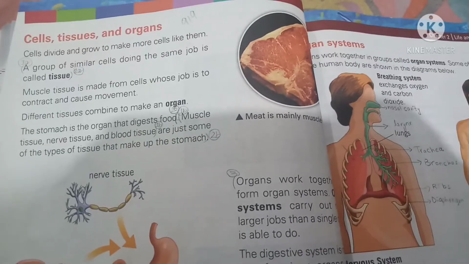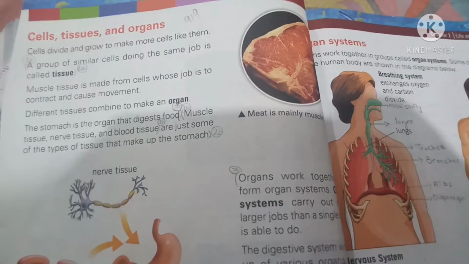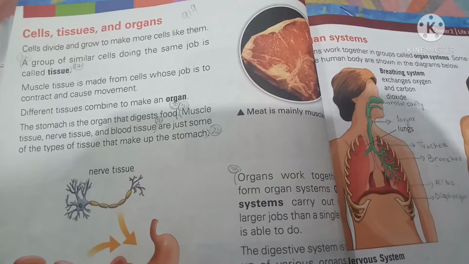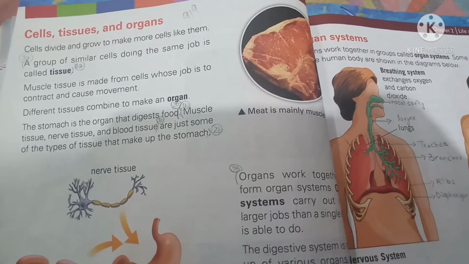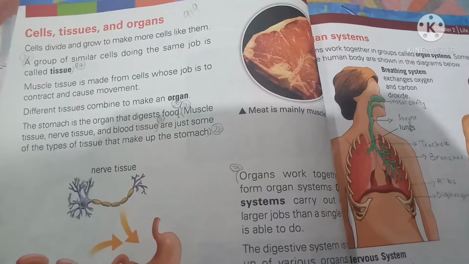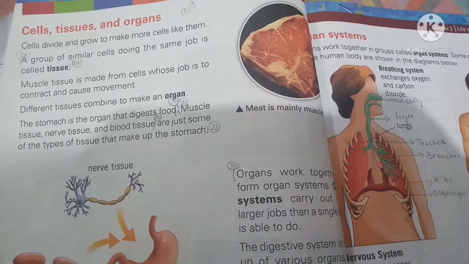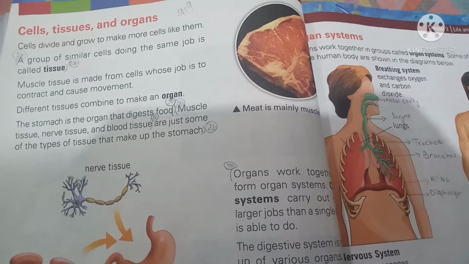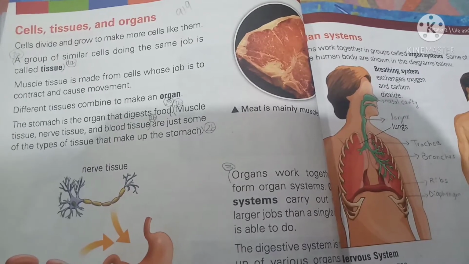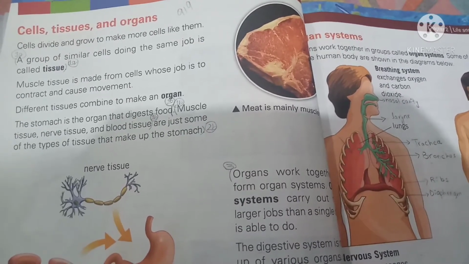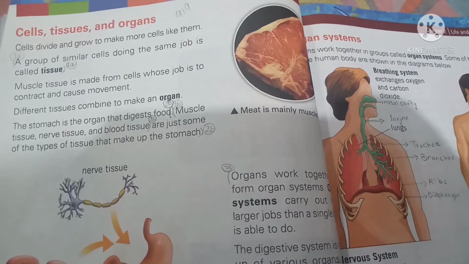So students, we have studied chapter number 2, which is life and life processes. Up till now we have discussed its introduction, life processes, microscope, plant and animal cells, and the special cells and their special jobs. The next topic is about cells, tissues and organs.